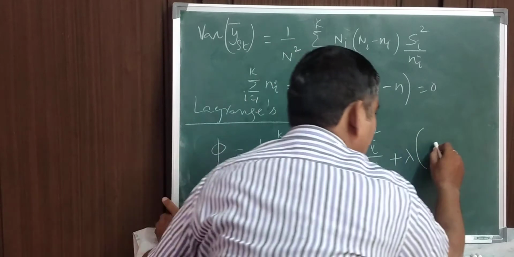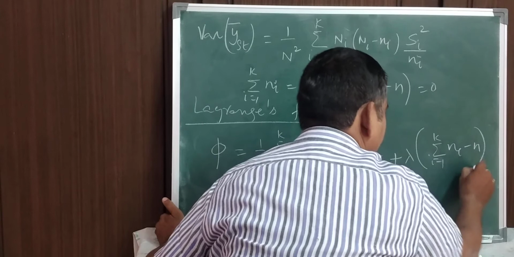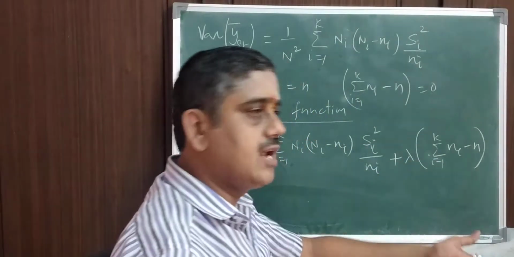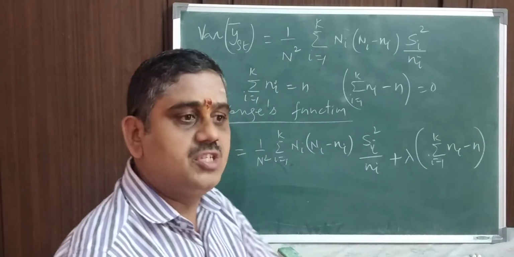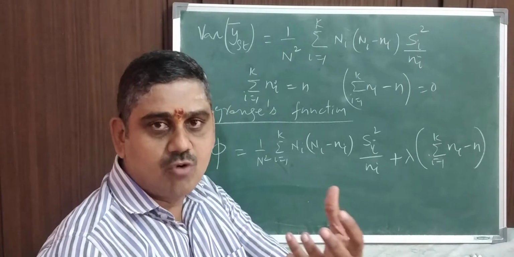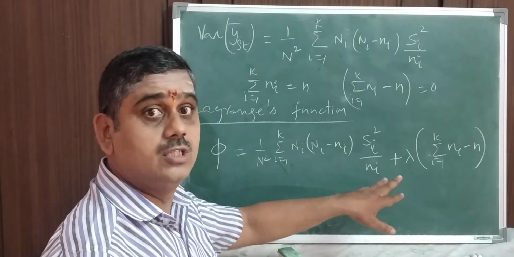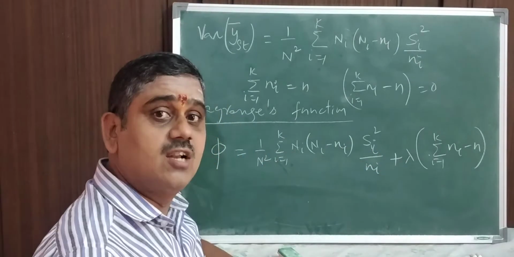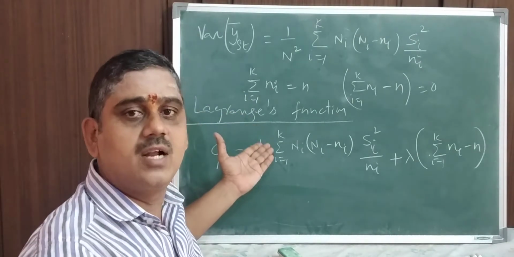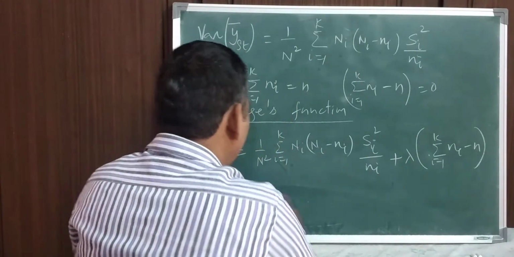So I can consider any such value, so that the subject-to condition is also present in this particular function phi. That is what Lagrange's function is. It is considered in this fashion, where lambda is the Lagrange's multiplier.